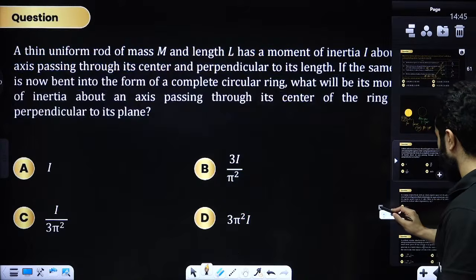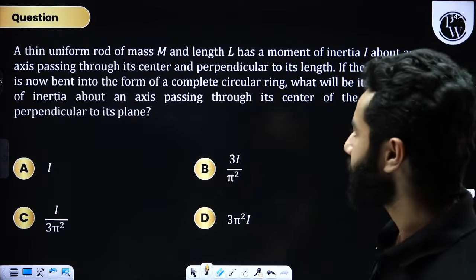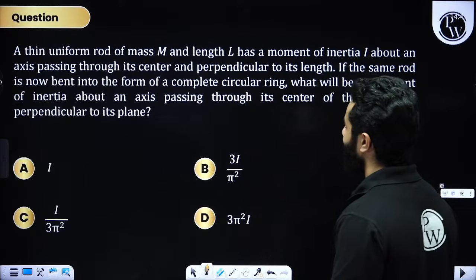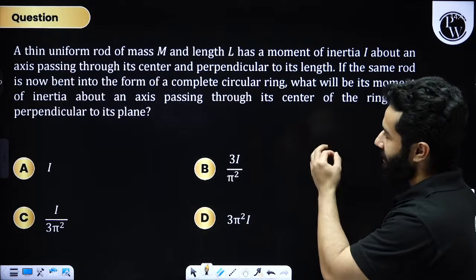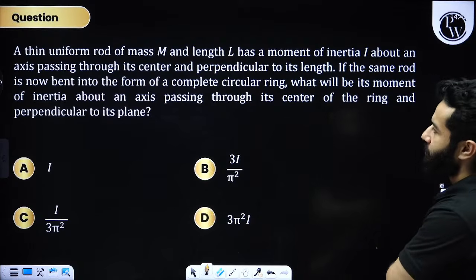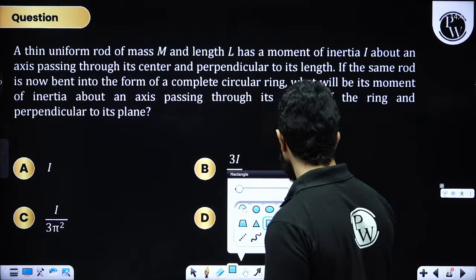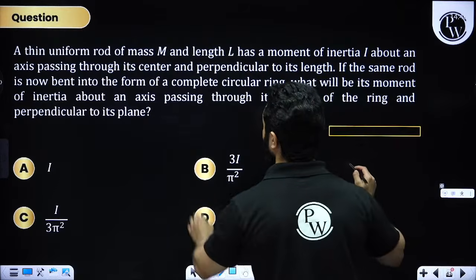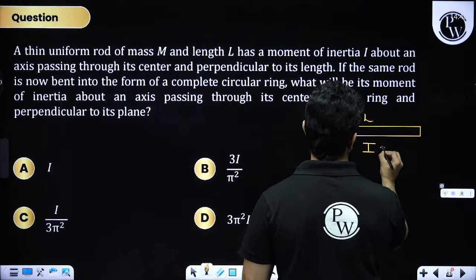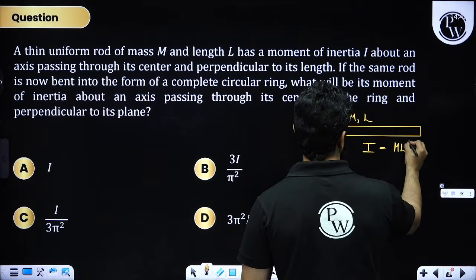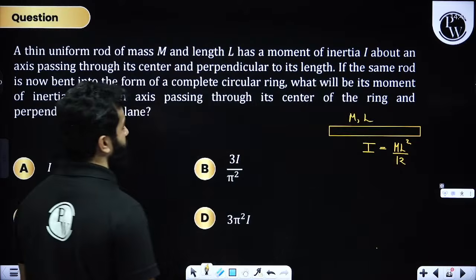Acha, what about this question? Let's see this one. This is also a nice problem. A thin uniform rod of mass m and length L has a moment of inertia of I about an axis passing through its center and perpendicular to its length. Fine. So you have got a rod of length L and mass m, and its moment of inertia is I. By the way, we can write I as ml square by 12.